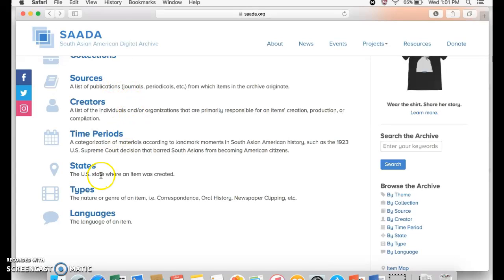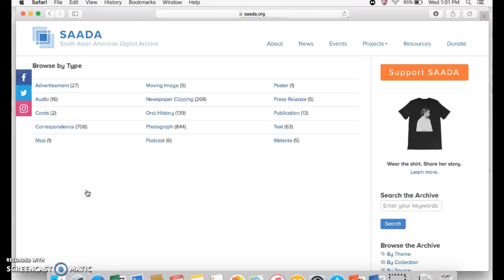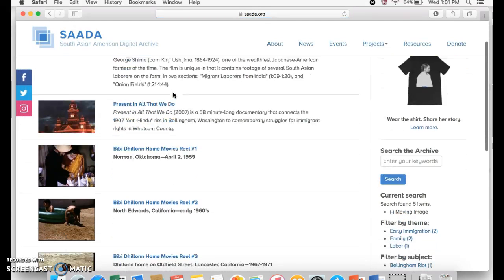And they also have types, depending on the type of media or format that you're more interested in. So for visual learners, you got moving images, which are pretty neat. Click on that, they got 5 of those.